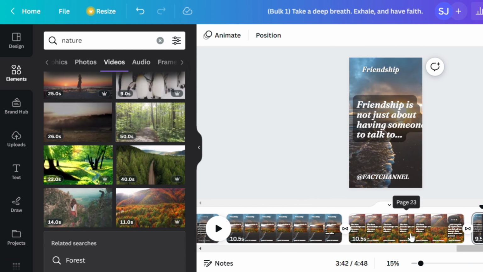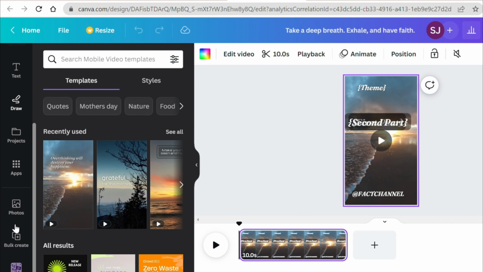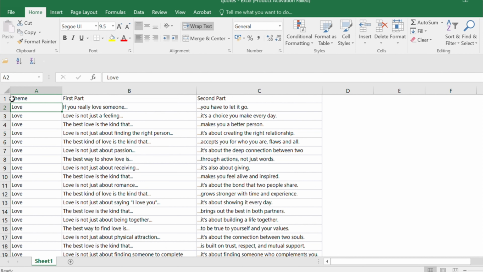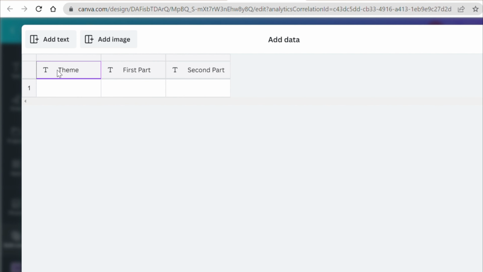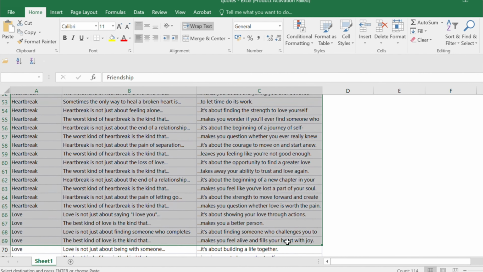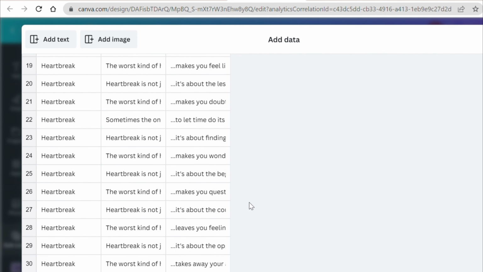This brings us back to why I didn't generate the videos all at once. Let me show you a better way. Go back to the previous page and start over at step 1 for bulk create once again. Select Enter Data manually and clear the table, then go to your Excel sheet. Copy the names of the rows and paste them into Canva. Now, go back to the Excel sheet and copy the next 30 quotes, paste them into Canva, and select Done.